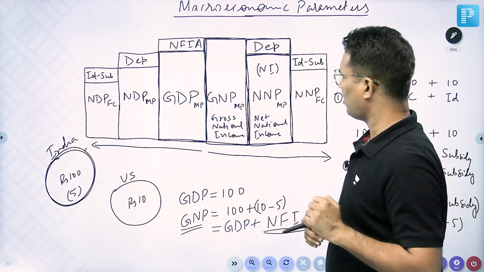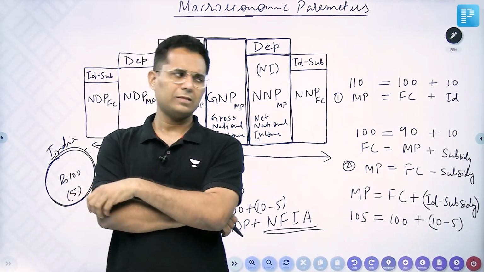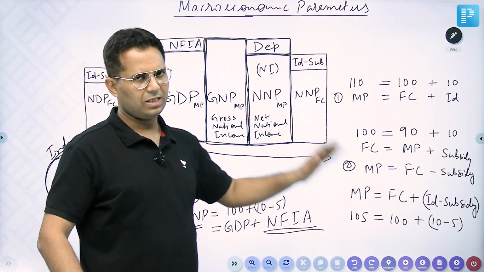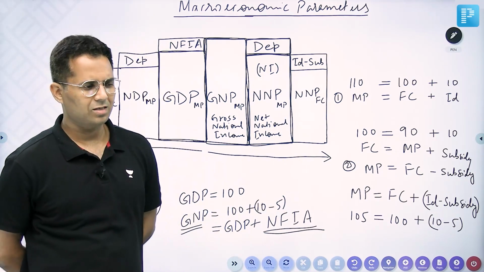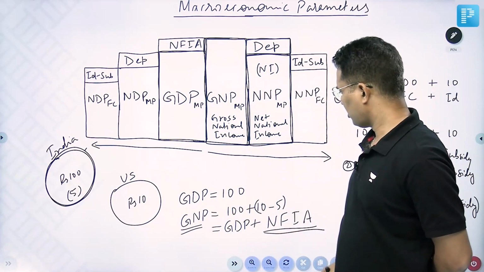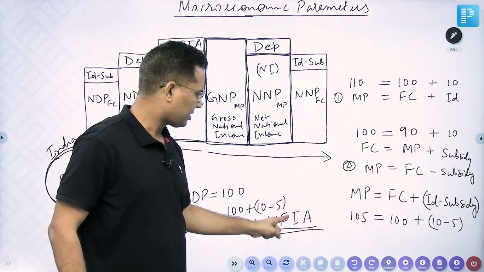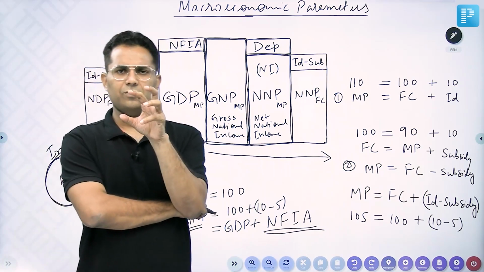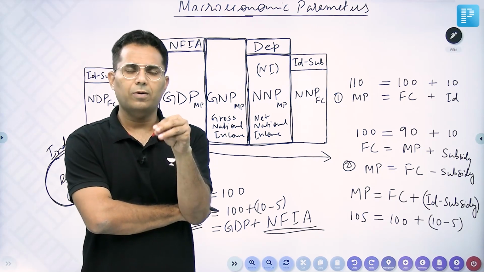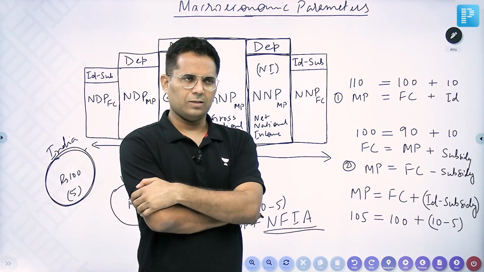But one term I would like to mention. See, we understood GNP is equal to GDP plus NFI, right? Now listen carefully. There are misconceptions and confusions around this terminology. GNP is equal to GDP plus NFIA. NFIA is net factor income from abroad. Factor income means income earned by the four factors of production.